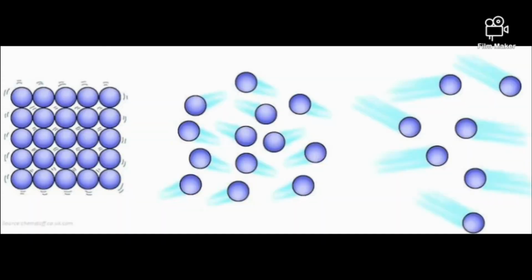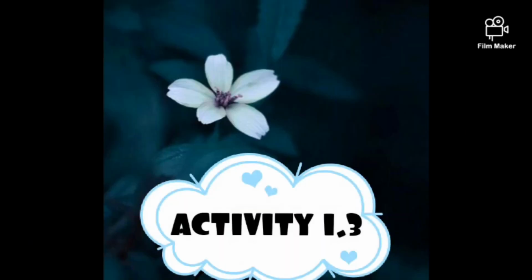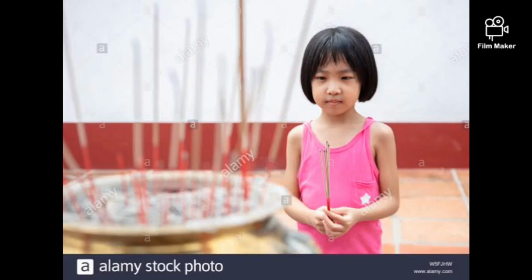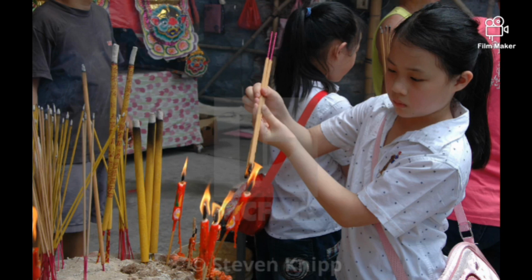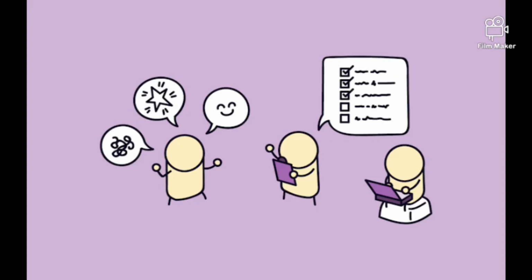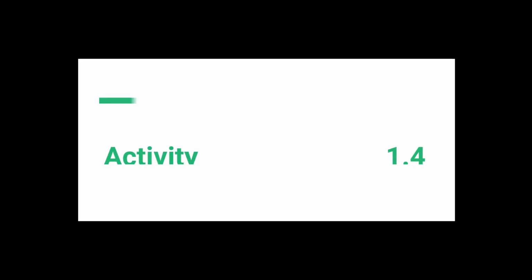Particles of matter are continuously moving. Activity 1.3. Put an unlit incense stick in a corner of your class. How close do you have to go near it so as to get its smell? Now light the incense stick. What happens? Do you get the smell sitting at a distance? Record your observations.